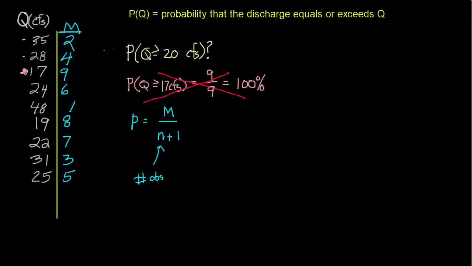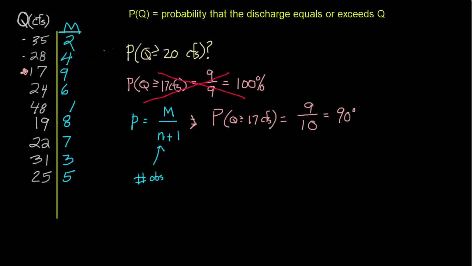So in this example, the probability of a discharge that equals or exceeds 17 cubic feet per second, the smallest one in our 9 days, would be equal to its rank, which was 9, divided by 9 plus 1, or 10, giving us an exceedance probability of 90%.